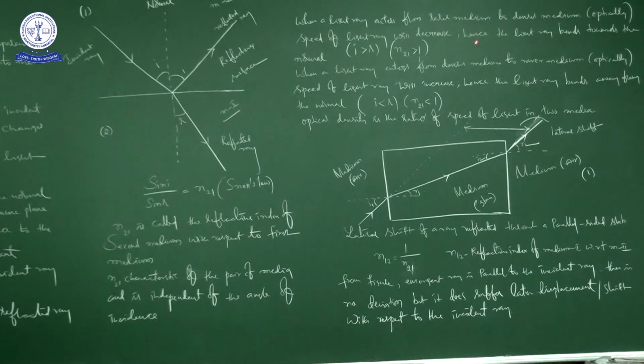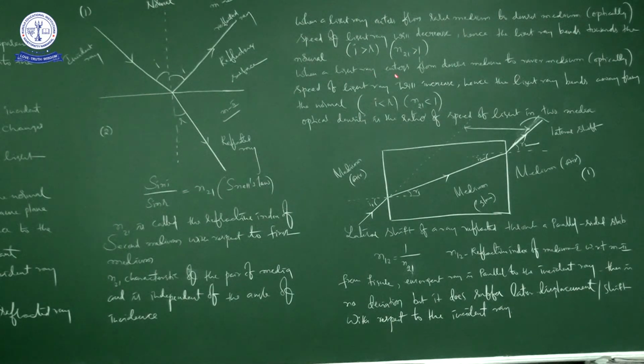So you may have a doubt, what is meant by optical density? It is the ratio of the speed of light in two media. That is also important here. So our consideration here is optical density. See this, when a light ray enters from rarer medium to denser medium, that is, from the optically rarer medium to the optically denser medium.